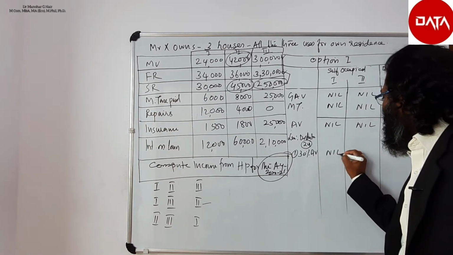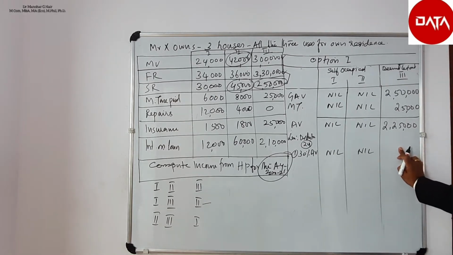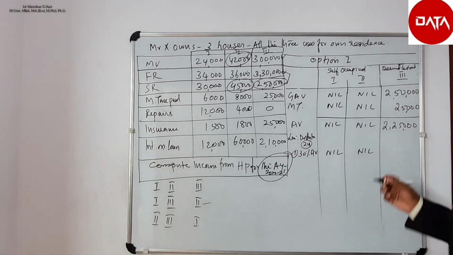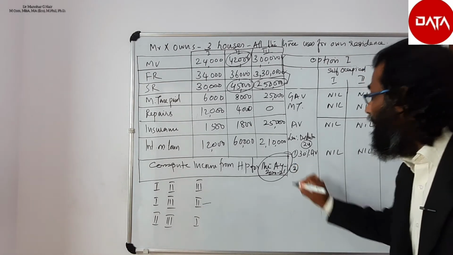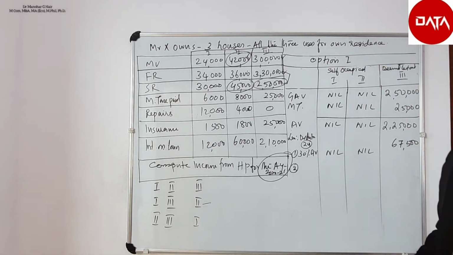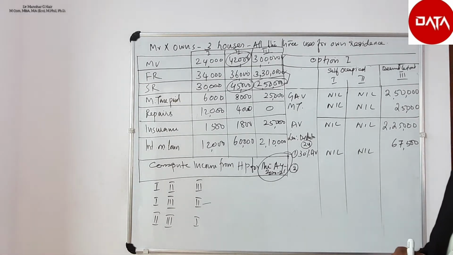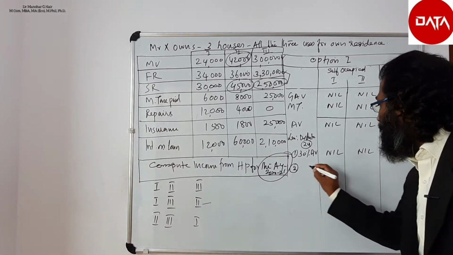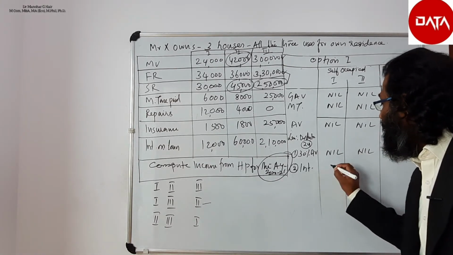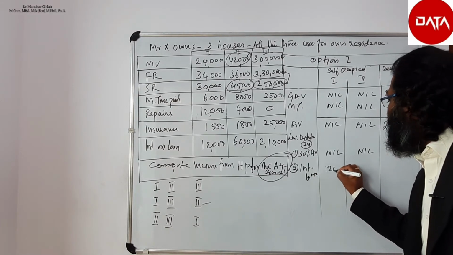Here it is nil, here also nil, but here the 30% is 67,500. Second deduction, interest on loan. Assuming that the loan is taken and the house is constructed after 1999, for the first house we can go for interest on loan deduction of rupees 12,000.